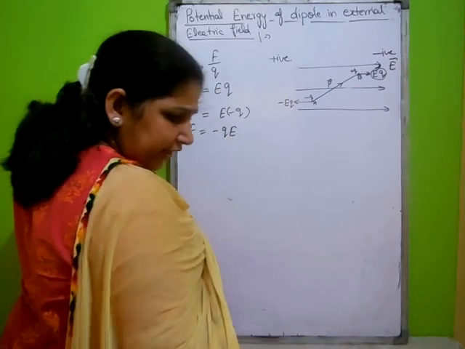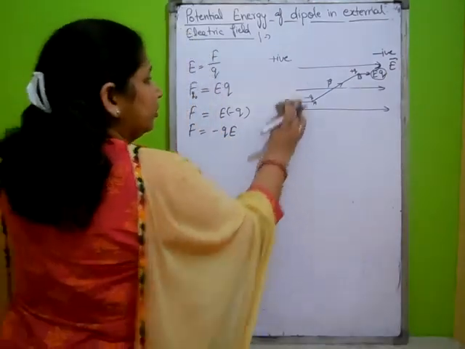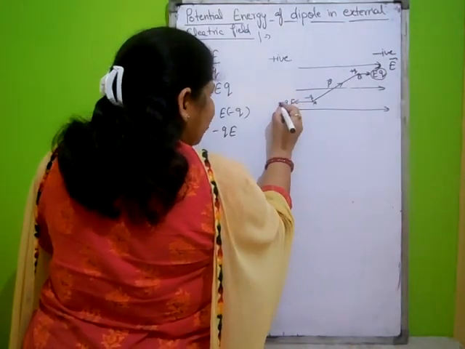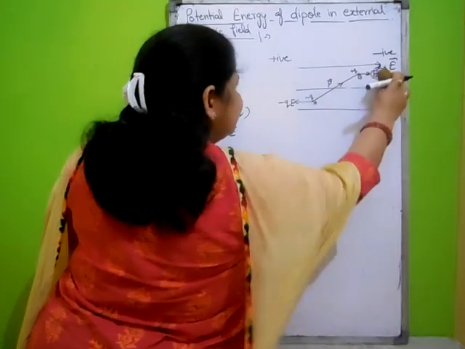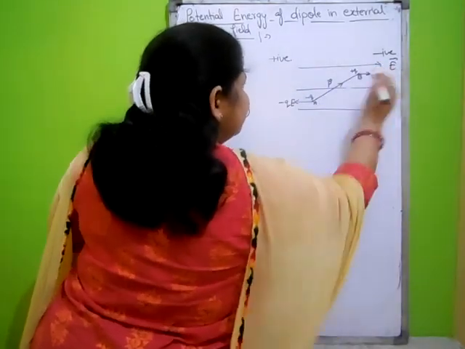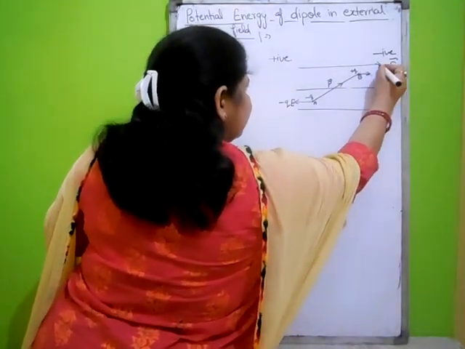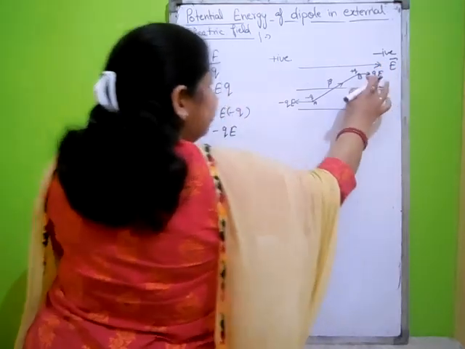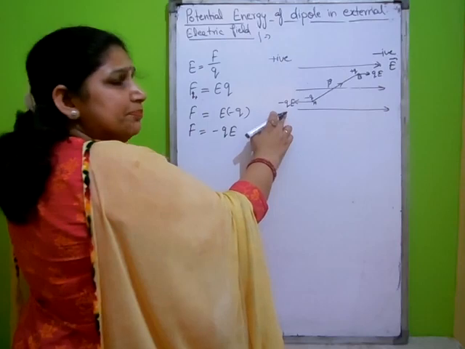I am writing QE instead of EQ, no matter, it makes no difference. Here the force is QE and here the force is minus QE.